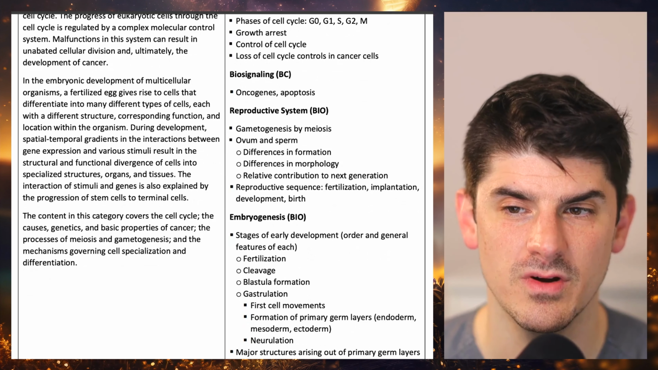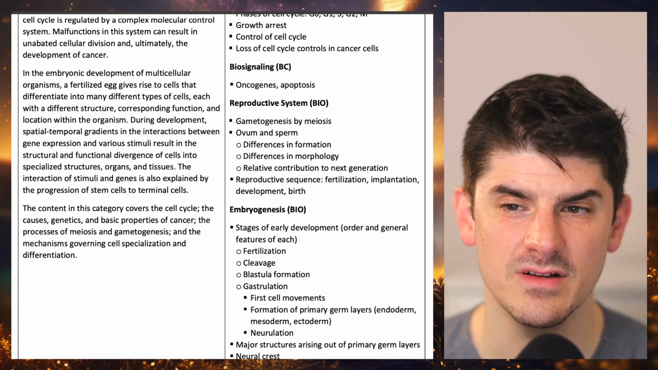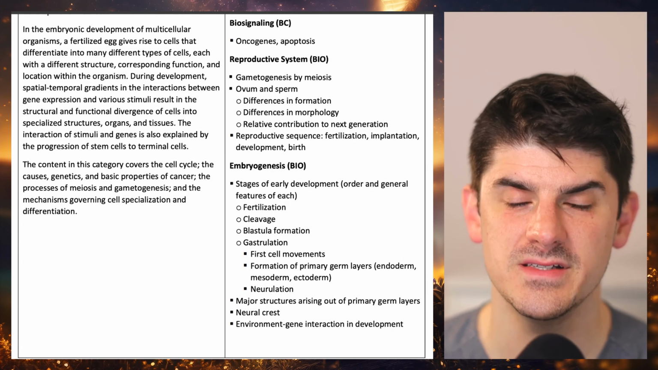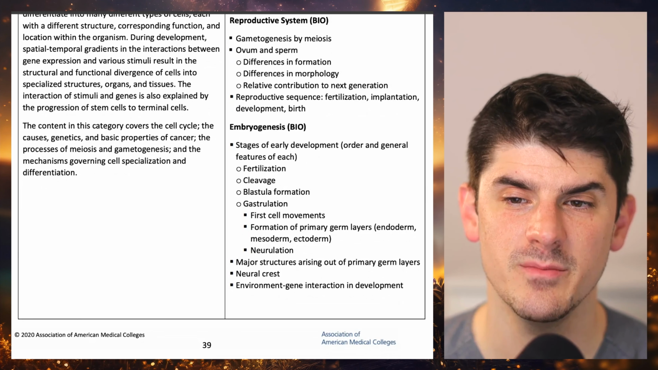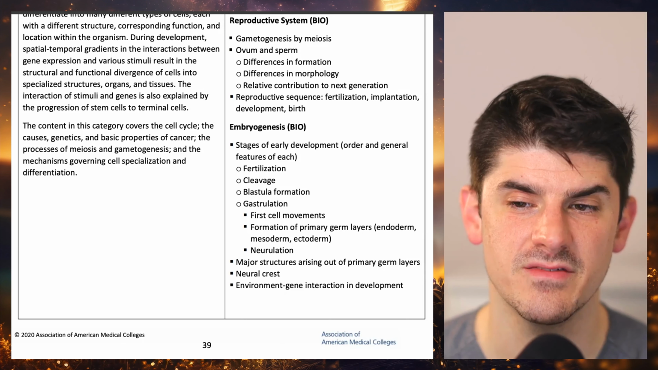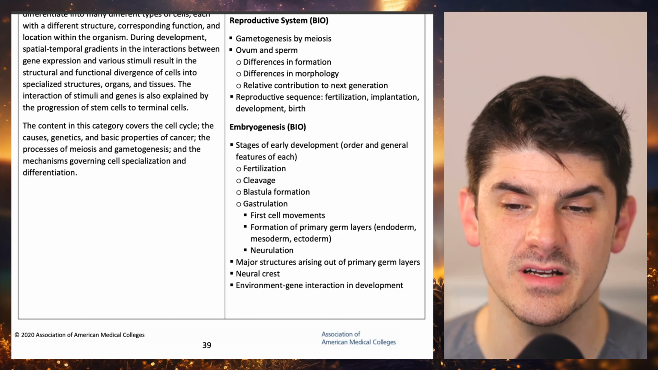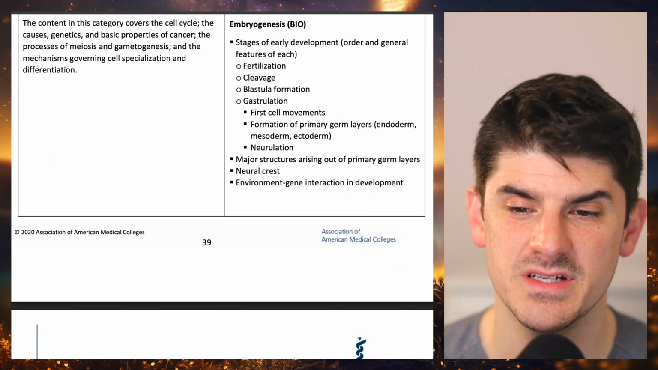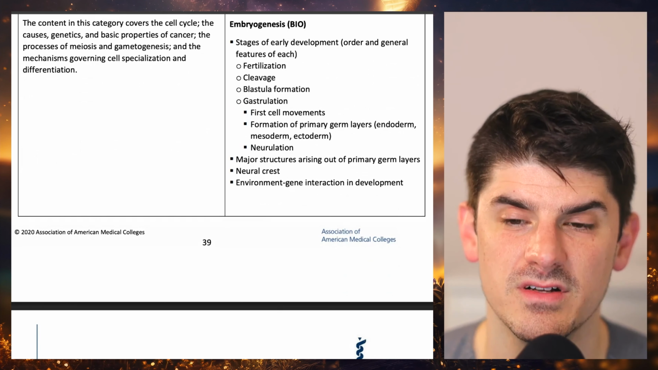phases of the cell cycle: G0, G1, S, G2, M, growth arrest, control of cell cycle, loss of cell cycle controls in cancer, biosignaling, oncogenes, apoptosis. Reproductive system: gametogenesis by meiosis, ovum and sperm, differences in formation, differences in morphology, relative contribution to the next generation. Reproductive sequence: fertilization, implantation, development, birth. Embryogenesis: stages of early development, order and general features of each, fertilization,